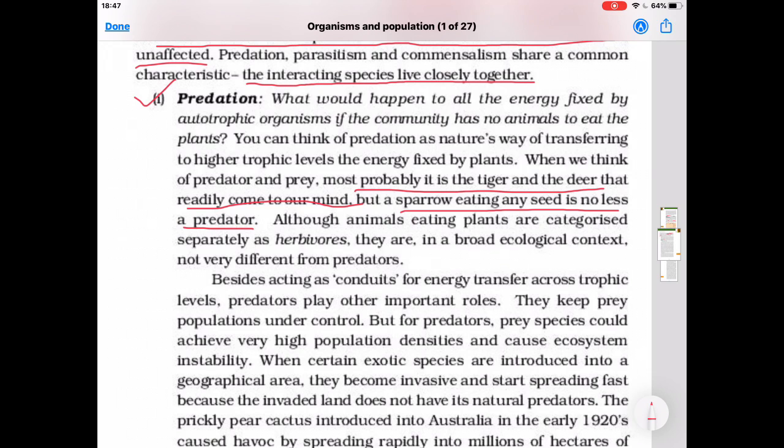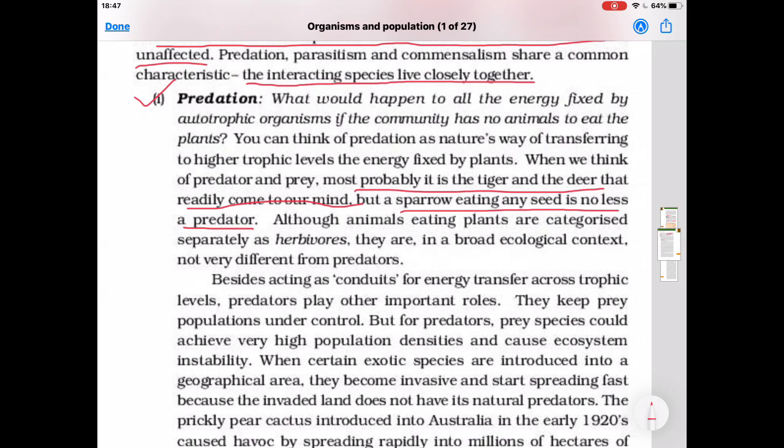Besides acting as conduits, means a channel, for energy transfer across trophic levels. What is trophic level? Each step in a food chain is known as trophic level.